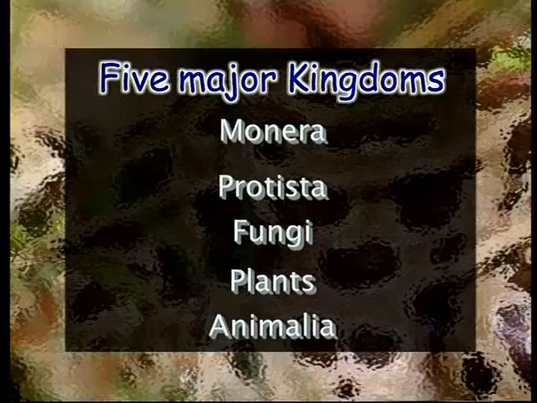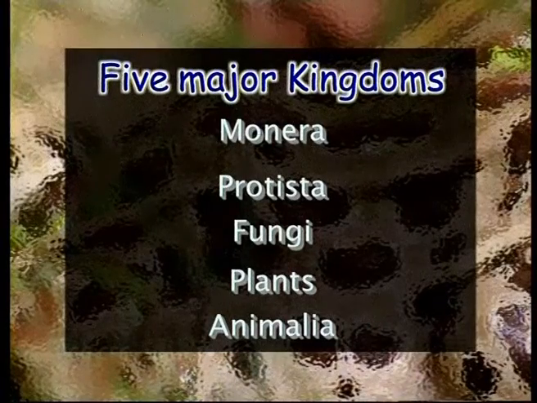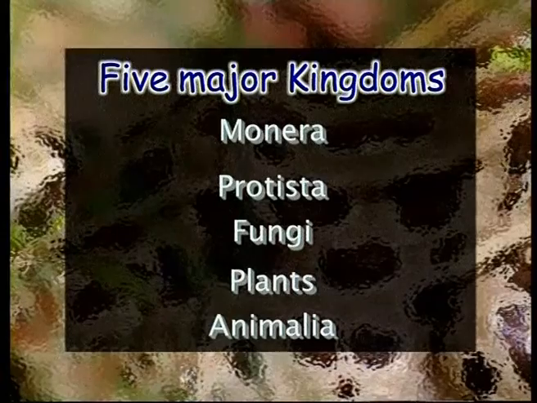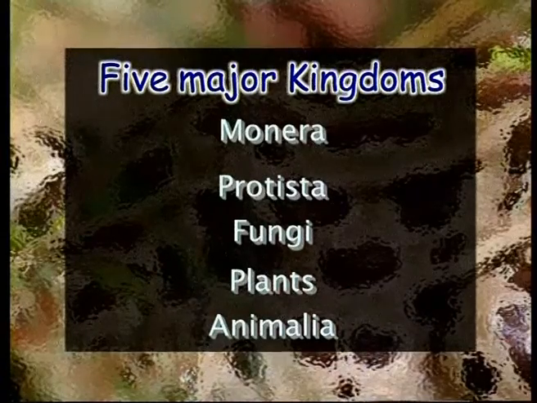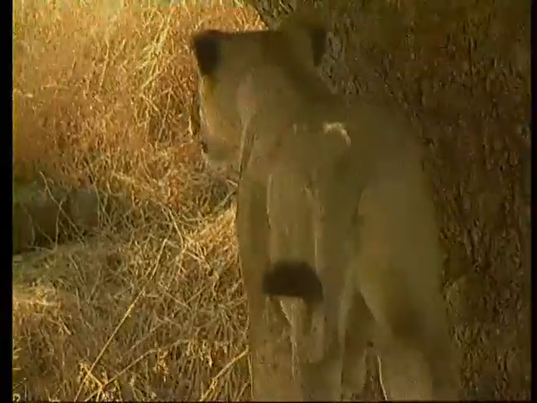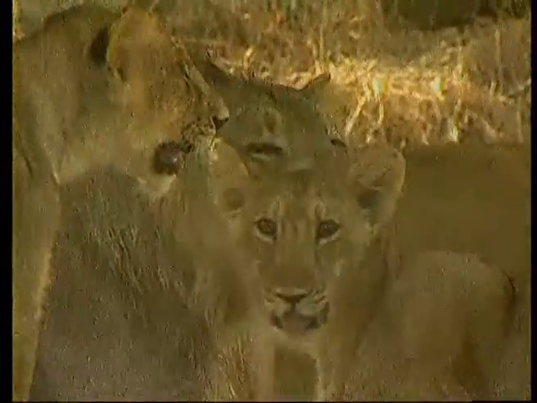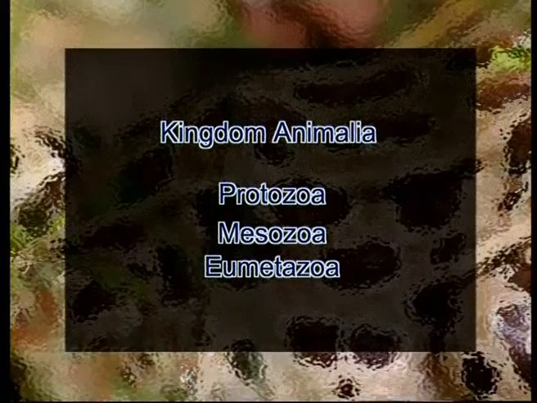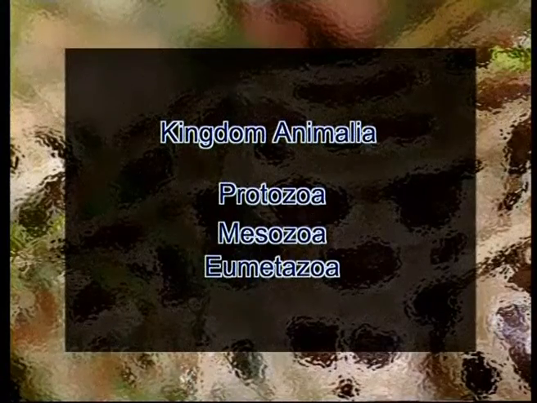The second aspect is the classification. The organisms have been classified into 5 major kingdoms by Whittaker. These 5 major kingdoms are the Monera, Protista, fungi, plants and the kingdom Animalia. The chordata belong to the kingdom Animalia. Kingdom Animalia includes the organisms that have primarily the ingestive mode of nutrition. Kingdom Animalia has been further classified into 3 sub-kingdoms, that include Protozoa, Mesozoa and Eumetazoa.